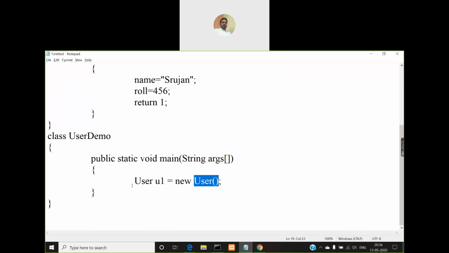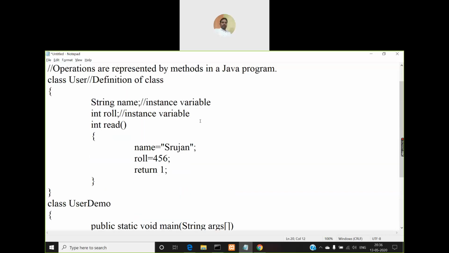So now that you understood what this constructor is and how to create an object, how do you make a call to that method? By using the object that you created, u1.read. When I call this method like this, you must see that the method name that you are mentioning here must exactly match the method that you created here.